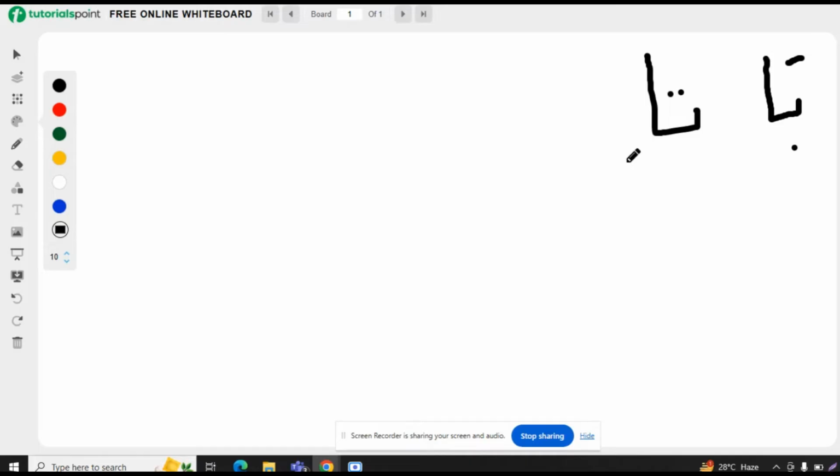Read the first and second letters together. For example, ba alif means ba, and ta alif means ta. In this way, two letters come together to form a new word and we read them together. I hope you understand very well.